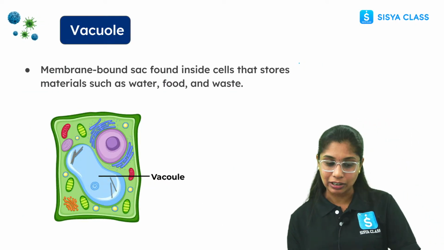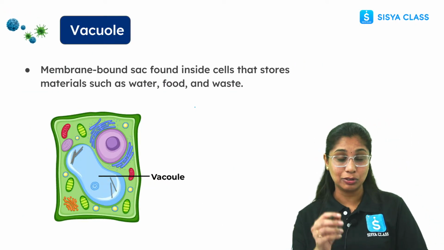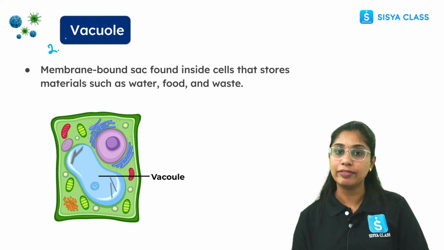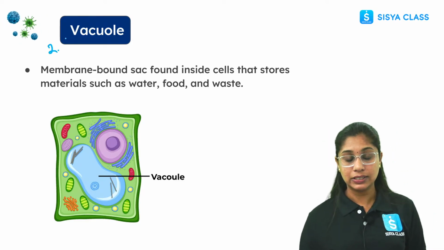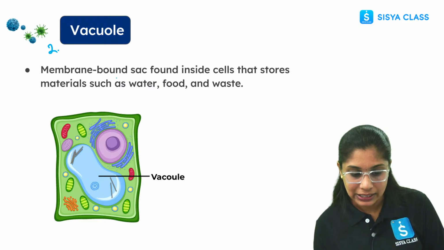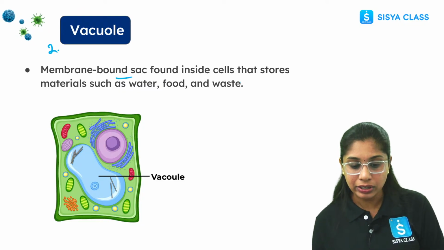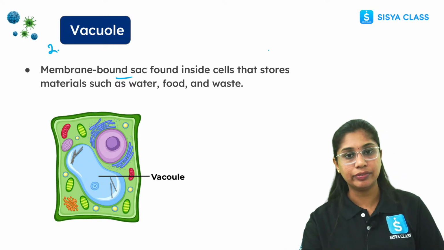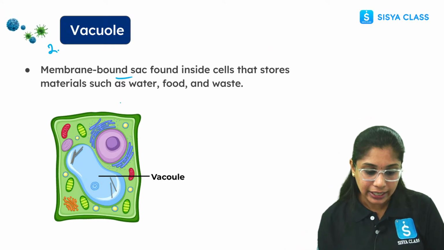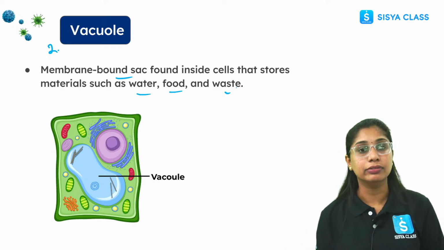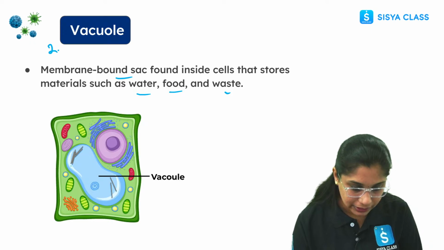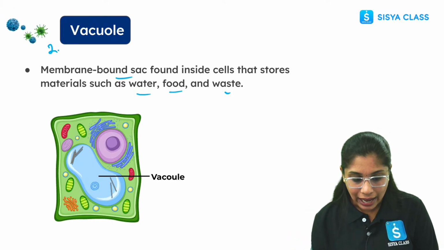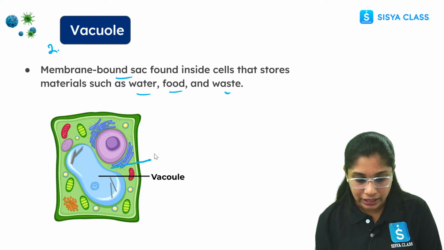Now coming to the vacuole, the second one which we can put in the difference between plant and animal. So what are vacuoles? These are membrane bound sacs, found in both plants and animals. Yes, there is a difference for both of these. It contains water, food and waste materials. If you see here, this fluid filled space is the vacuole and it has an outermost layer.